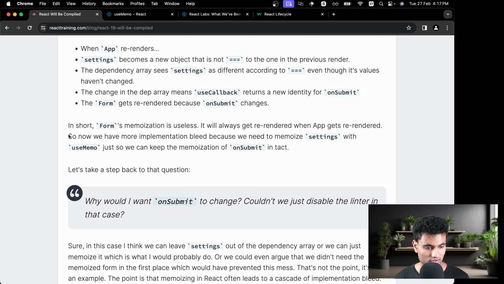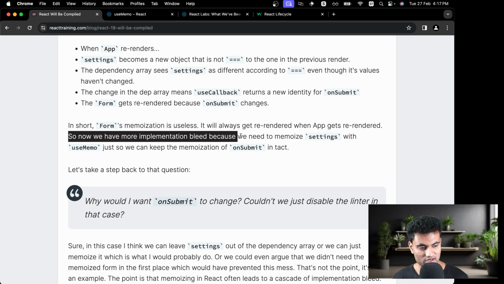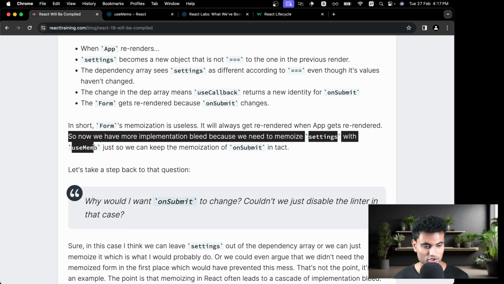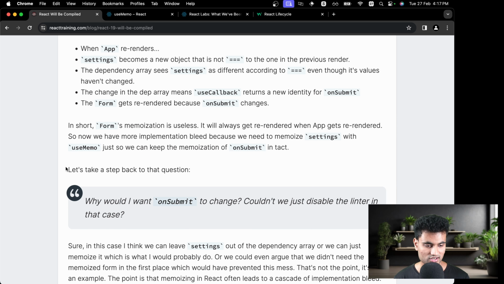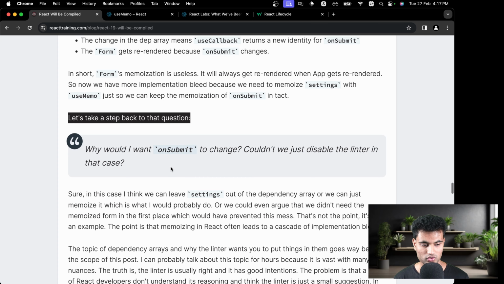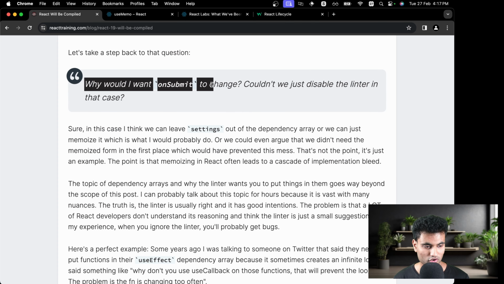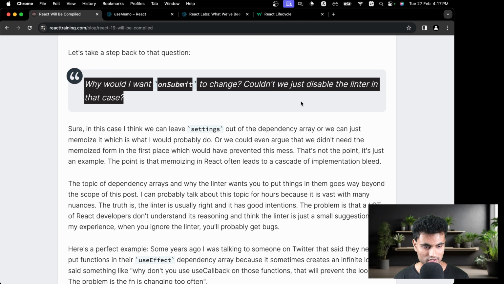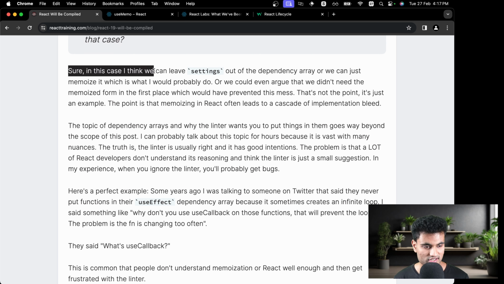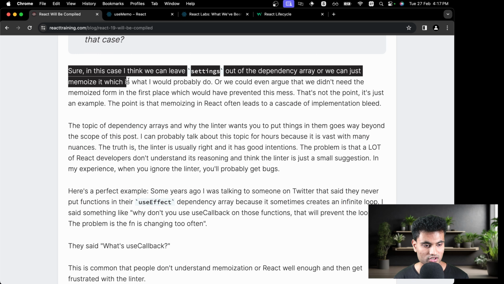So now we have more information, we have more implementation bleed because we need to memoize settings with useMemo so that we can keep the memoization of onSubmit intact. Let's take a step back to that question. Why would I want onSubmit to change? Couldn't we just disable the linter in that case? Sure, in that case I think we can leave settings out of the dependency array, or we can just memoize it, which is what we should probably do.